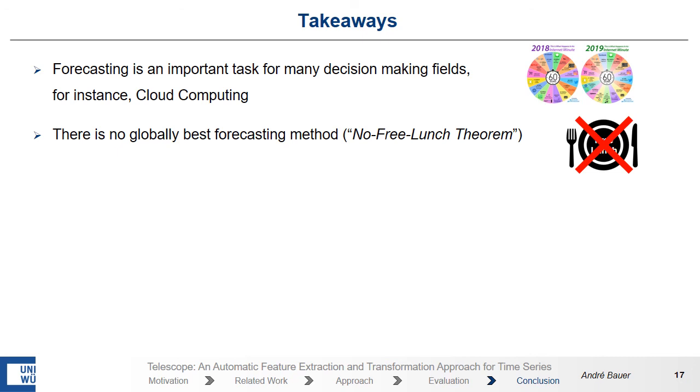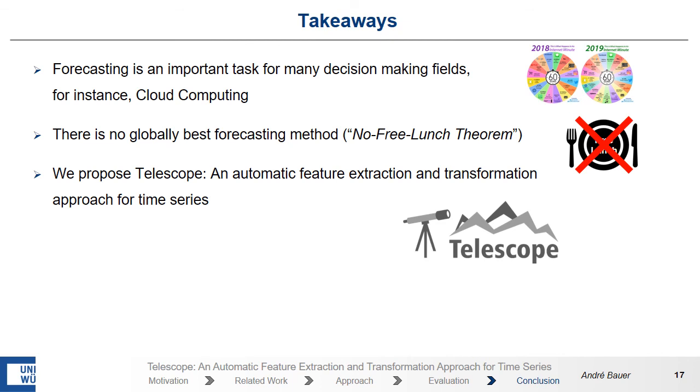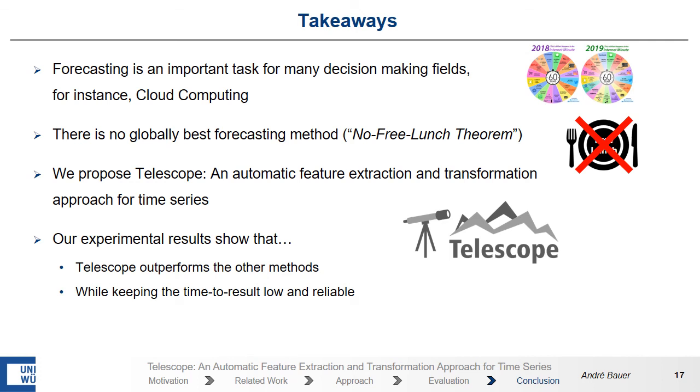Therefore, a lot of hybrid methods have been proposed during the last years. We also try to tackle the no free lunch theorem by introducing Telescope, an automatic feature extraction and transformation approach for time series. And our results show that Telescope is able to outperform the other methods while keeping the time to result low and reliable.